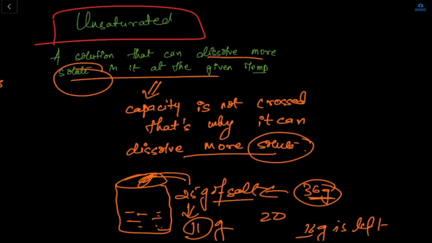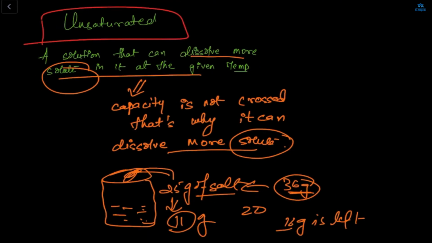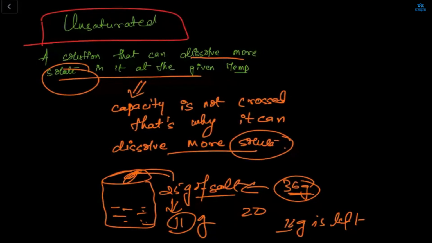Yes, I'll explain. But first of all, Razi, will you explain to us? Advika and Arham, try to explain. Yes, ma'am. An unsaturated solution is a solution that hasn't reached its saturation point. It means that you can dissolve more salt or sugar in it. The capacity is not crossed. That's why it can dissolve more solute in it.